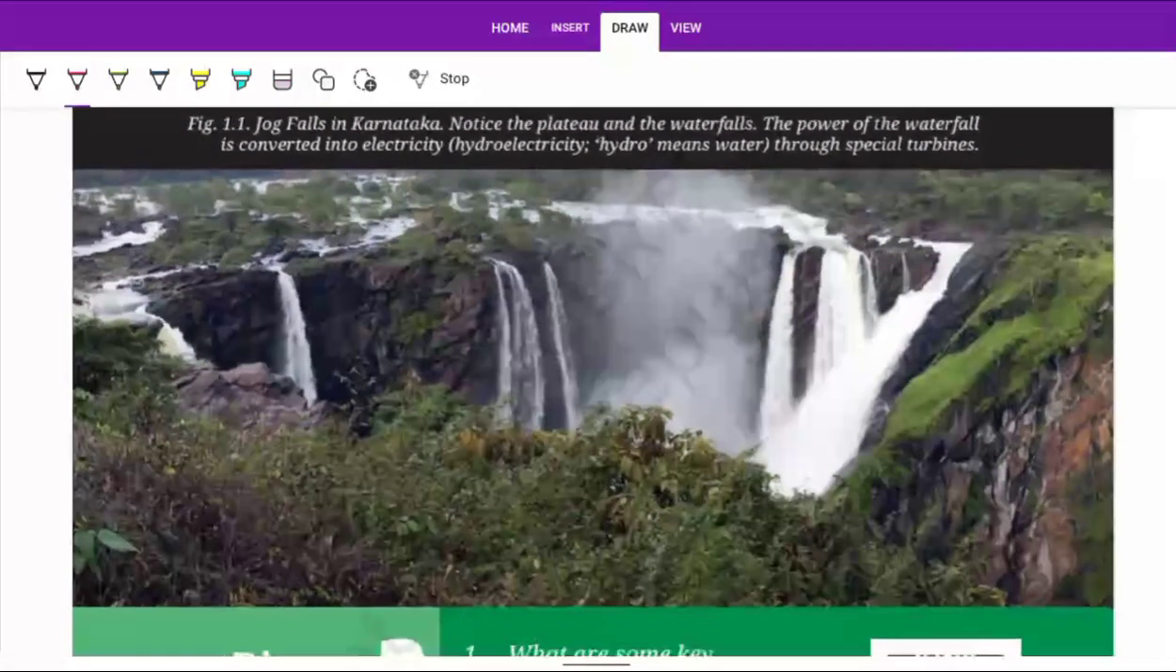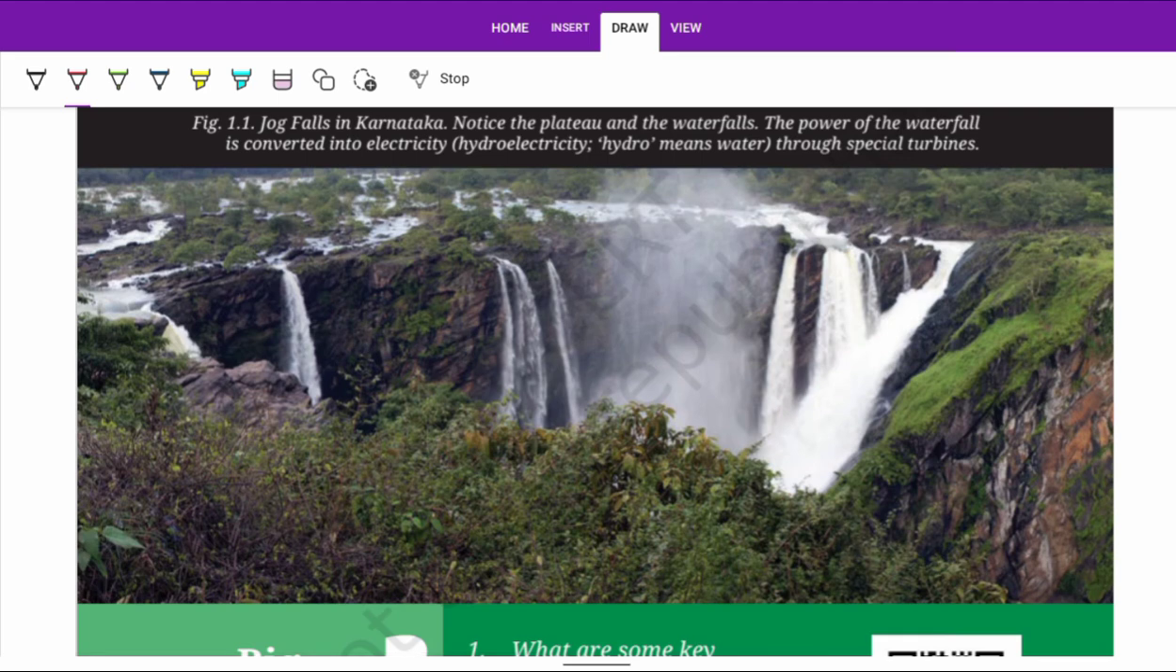Here we can see a picture of Jog Falls in Karnataka. This is one of the biggest waterfalls in India, in the Deccan Plateau. And here is the word hydroelectricity. Hydroelectricity means electricity generated by hydro, meaning water. Hydroelectricity is simply electricity generated by the power of water.